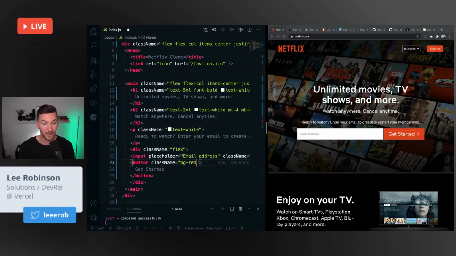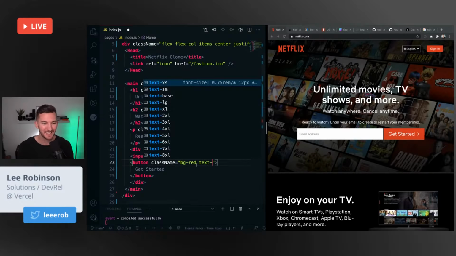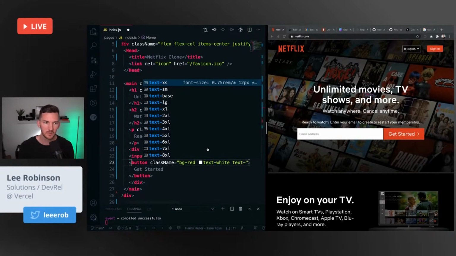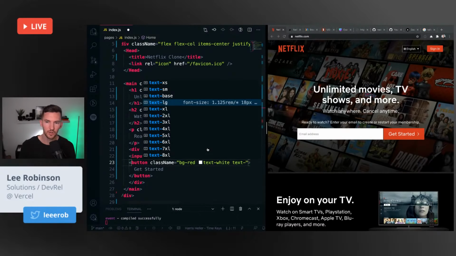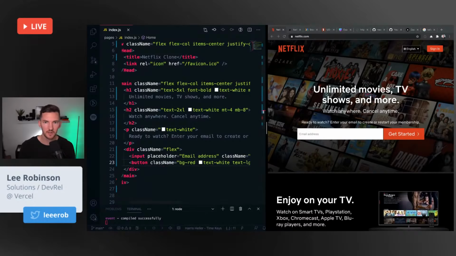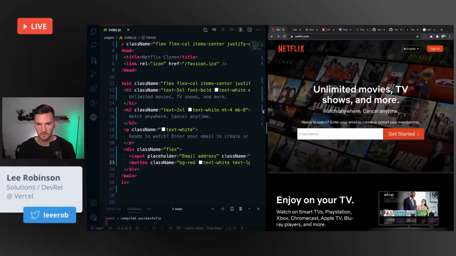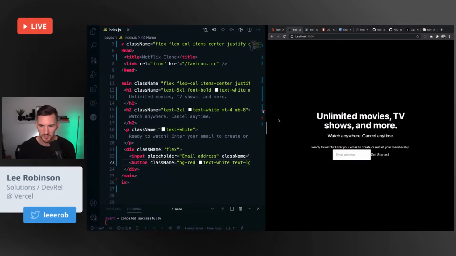Background red, text white, font. It's not bold. We'll do font large. It seems like a little bit bigger. Okay. That looks somewhat okay. Is the text smaller on the email address?